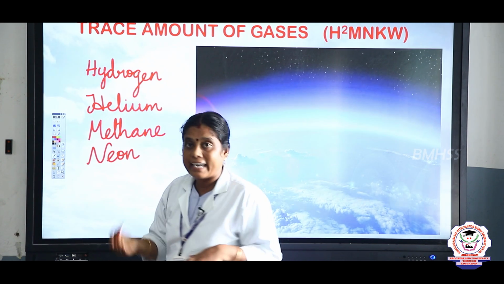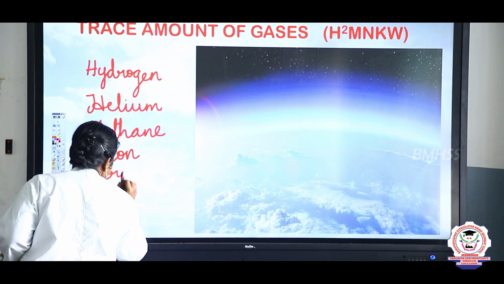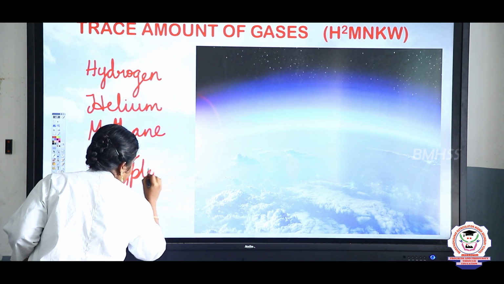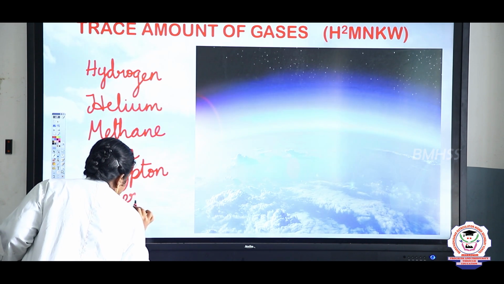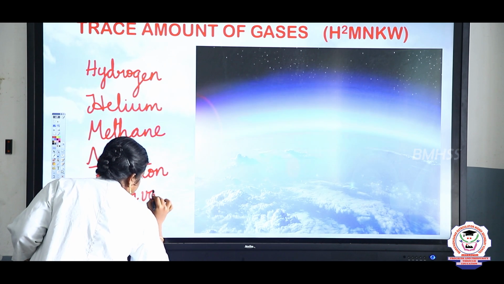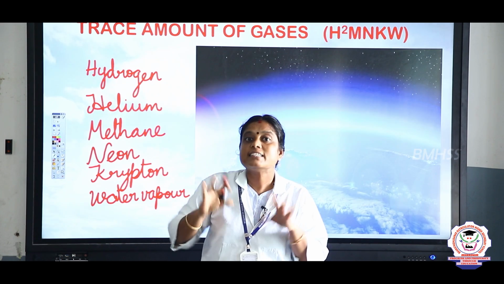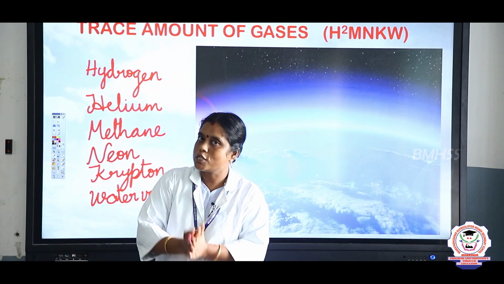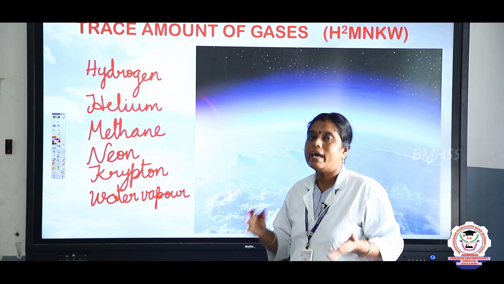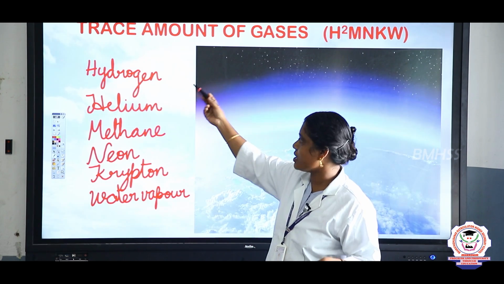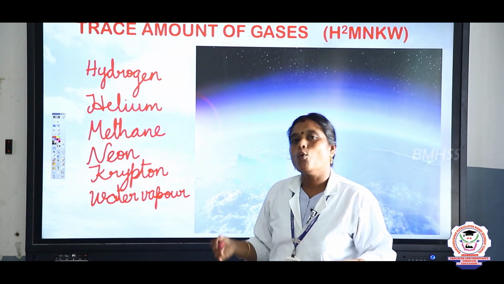And next K refers to krypton. And last W refers to water vapor. Yes, these are the trace amounts of gases also present on our earth's surface. Shall I repeat, children? H2MNKW. So hydrogen, helium, methane, neon, krypton, and finally water vapor.